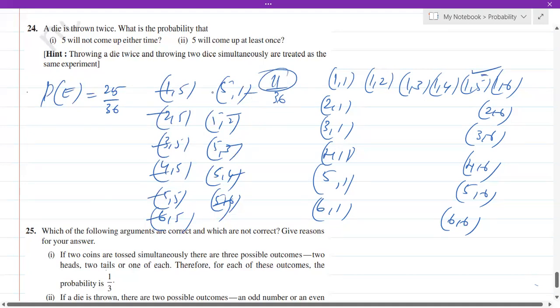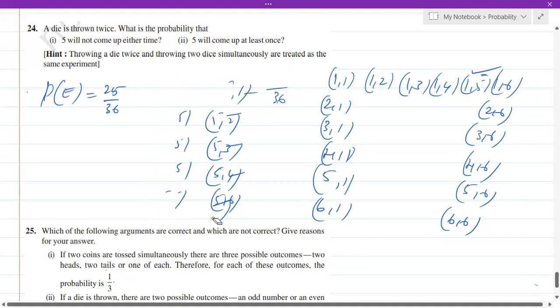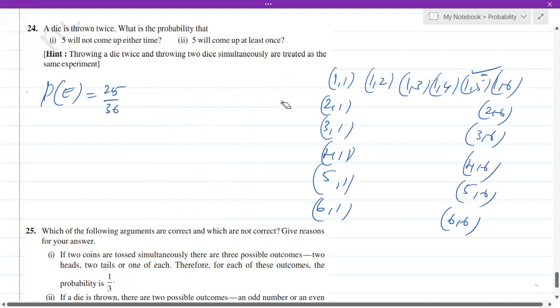The next question: 5 will come up at least once. Remember, when we use the words at least once, it can also come more than once. The minimum is once. The maximum is any number of times. So here (1, 5), it has come once. (2, 5), it has come once. (3, 5), (4, 5).